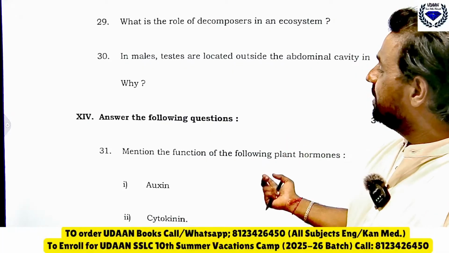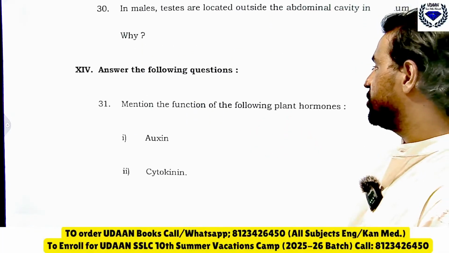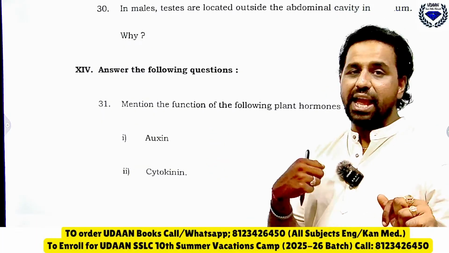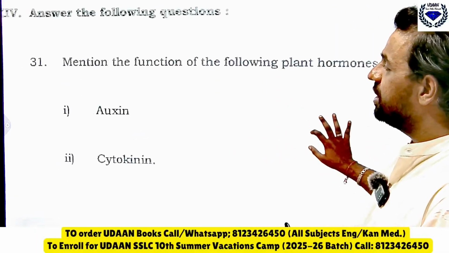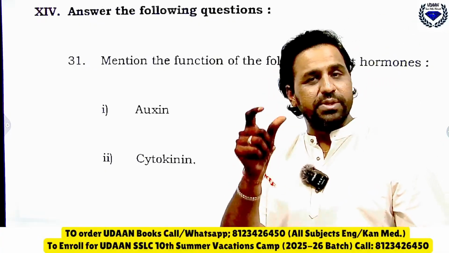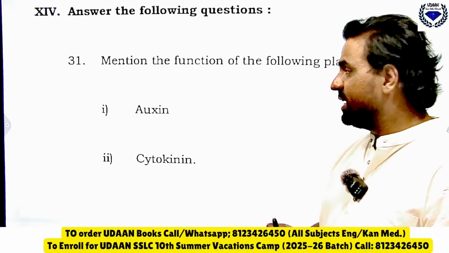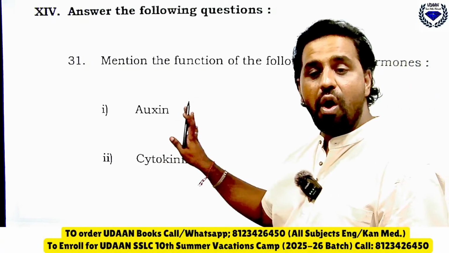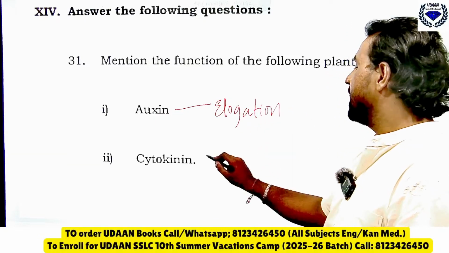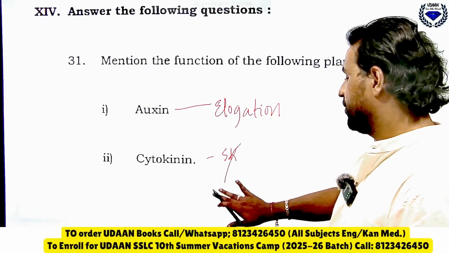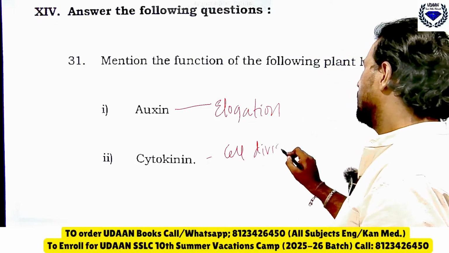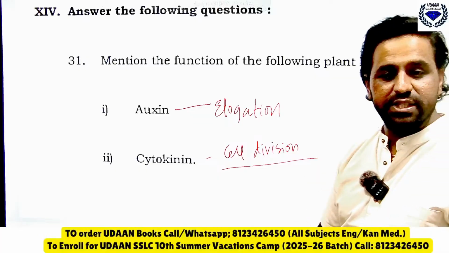Then mention the function of following plant hormones. So which are the plant hormones? Auxins and cytokinins. Auxins help in growth of ಏನು ಮಾಡ್ತೈತೆ ಹೇಳ್ರಿ? Auxins help in growth of what? They help in growth of plant. ನೆನಪಿಡ್ಕೋರಿ, auxins help in growth of stem. Okay, whereas cytokinins, see, I'll write here, auxins help in what? It is elongation of stem. Elongation help ಮಾಡ್ತೈತಿ. Cytokinin helps in cell division. Okay, ನೆನಪಿಡ್ಕೋರಿ, it helps in what? Cell division ಅಂತೇಳಿ ನೆನಪಿಡ್ಕೋಬೇಕು. So all the set of questions which are important I have discussed in this session.